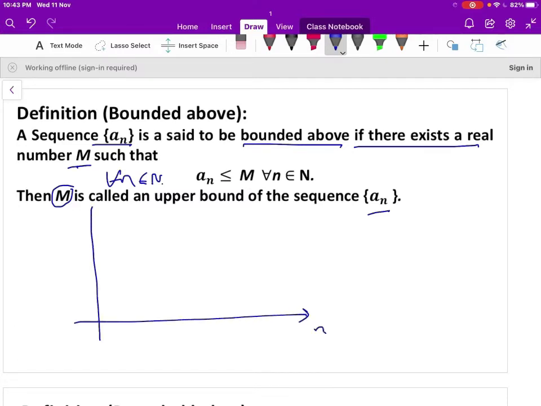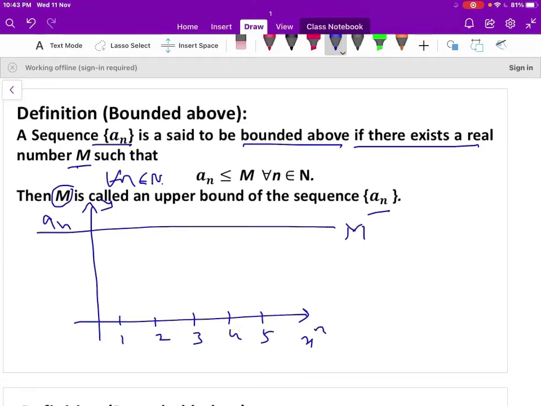So n is the function that is represented on the y-axis. This is the y-axis, this is the x-axis. n is greater than or equal to 1: 1, 2, 3, 4, 5 and so on. Suppose the sequence is bounded above; there exists a real number m. You take a real number m here.